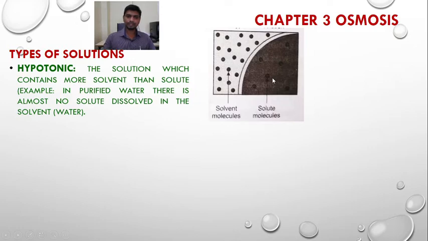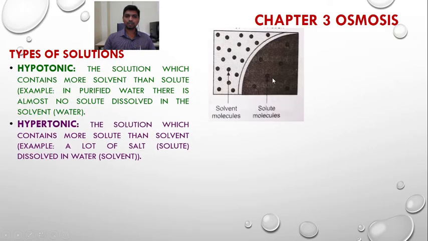Okay. Next type is the hypertonic solution, the solution which contains more solute than solvent, opposite to the hypotonic solution. For example, if you dissolve a lot of salt in water, such a solution is a hypertonic solution.